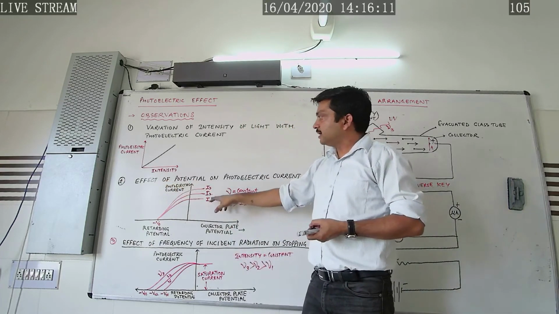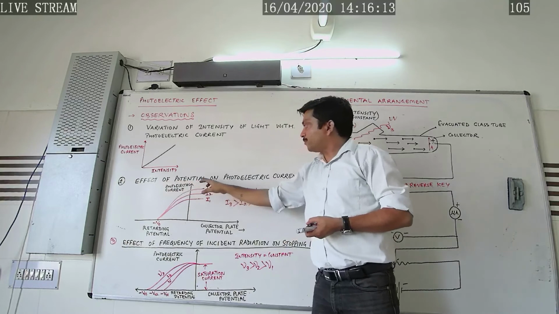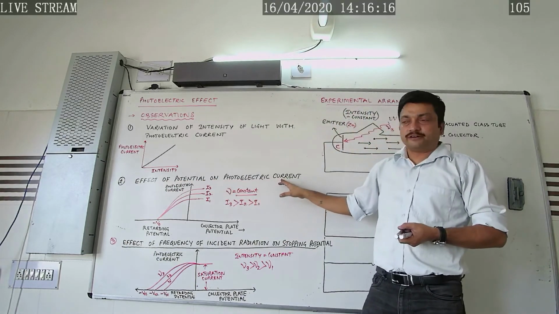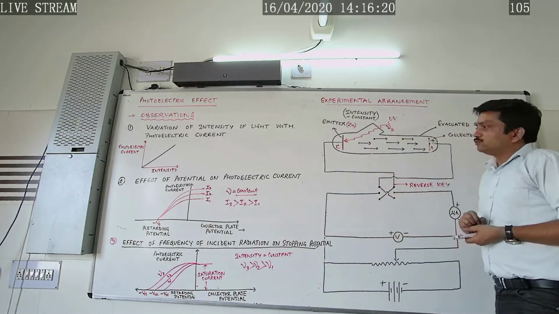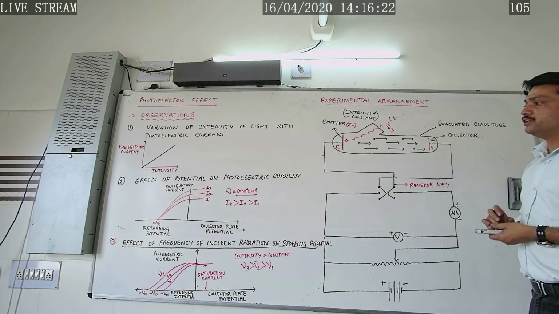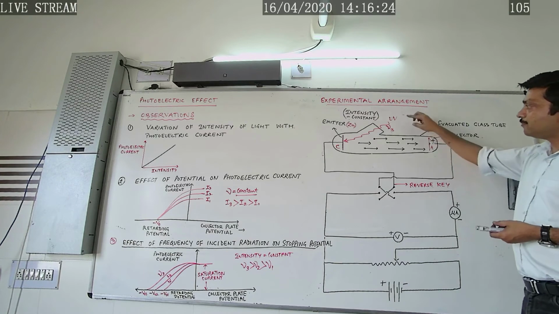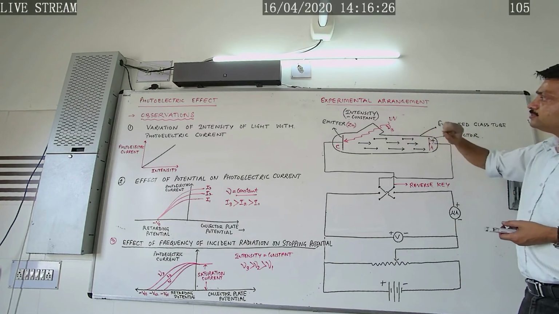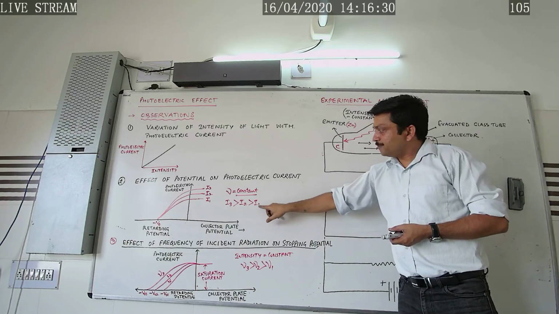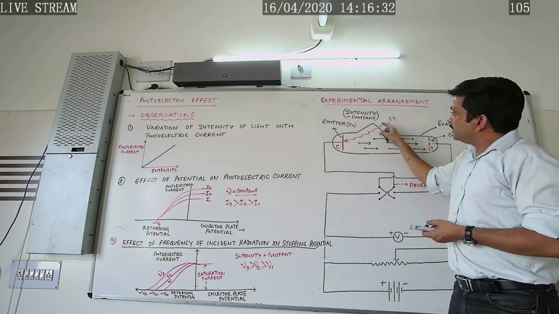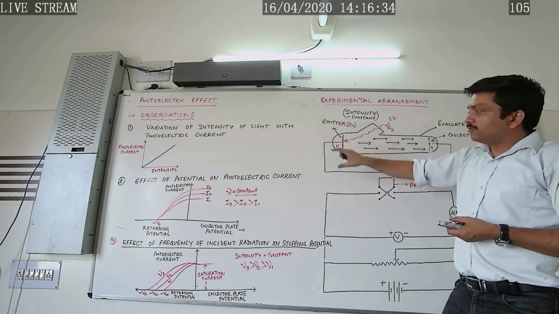In the second case, we have studied the effect of potential on photoelectric current. So what was the effect of potential? In order to study the effect of this potential, we have kept the frequency of the incident radiation constant, and we have made the radiation incident on the emitter one by one.